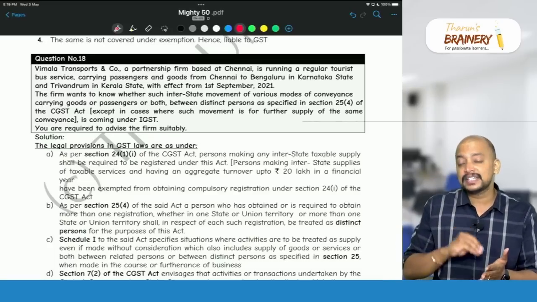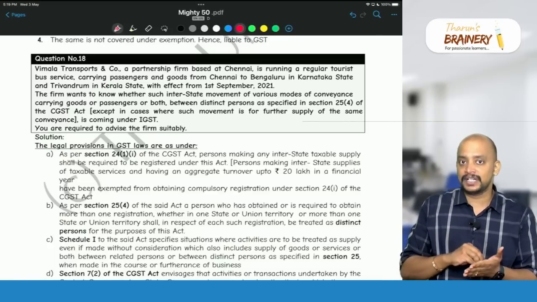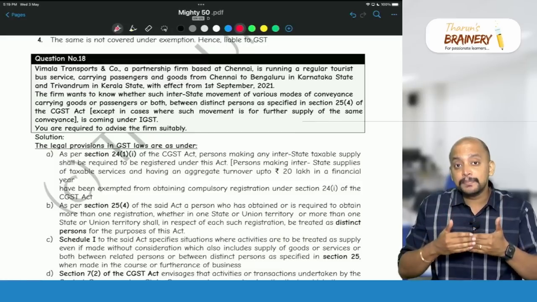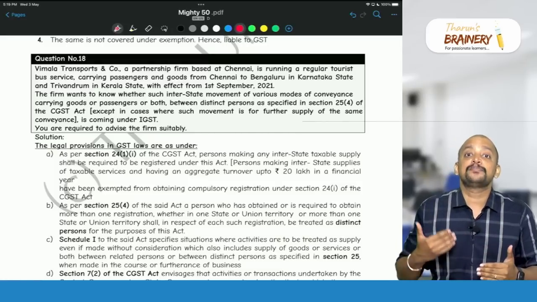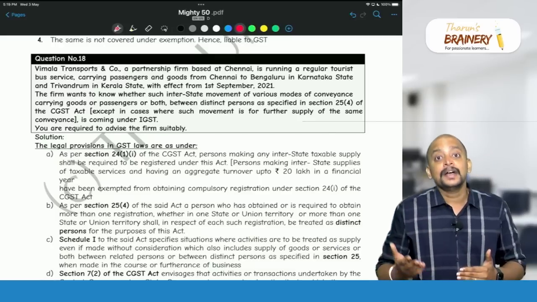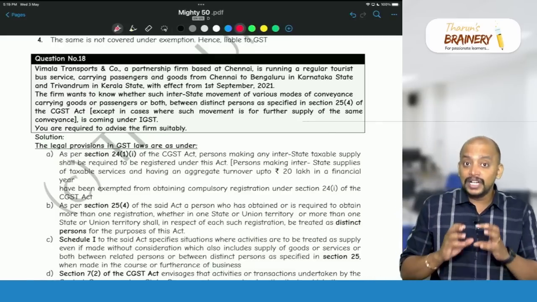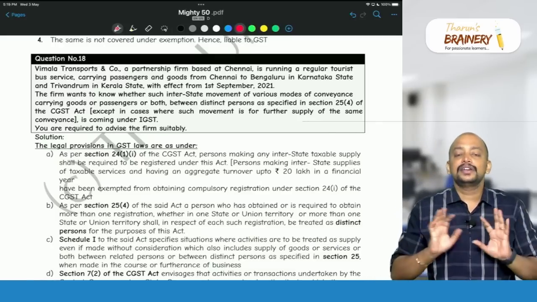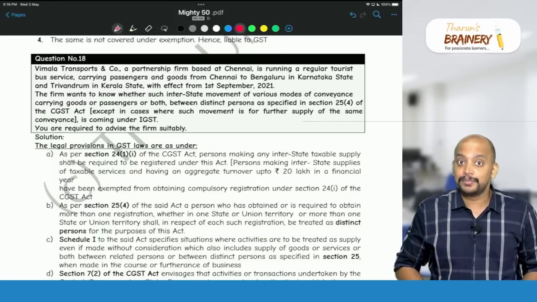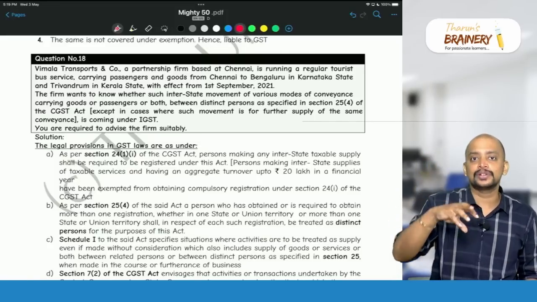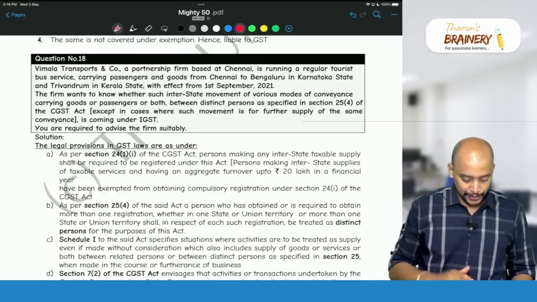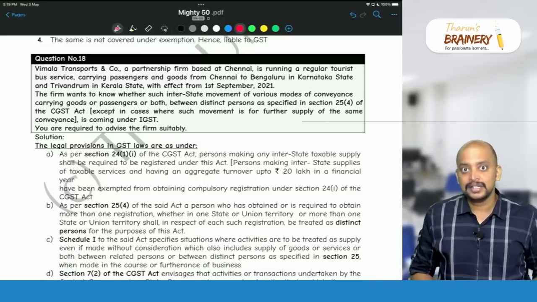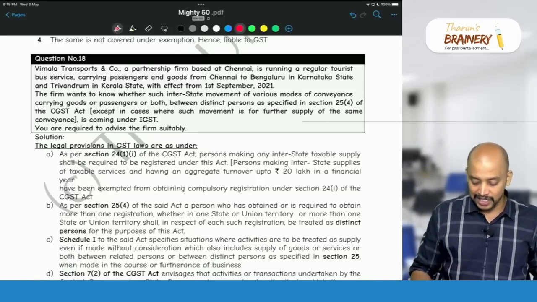However, we have a CBIC circular which states that if there is a mere movement of conveyance between the distinct persons carrying the people or the goods, only mere movement of the conveyance, it is not treated as supply, but the GST will be payable on the goods which are carried between the distinct persons. So applying that circular, in the present case it is not a supply.